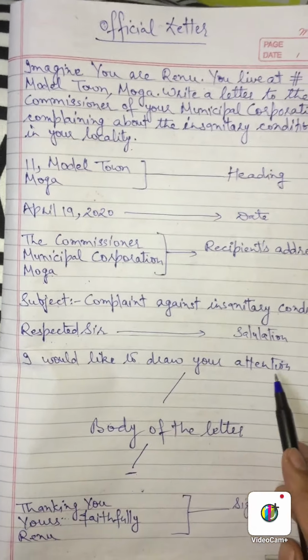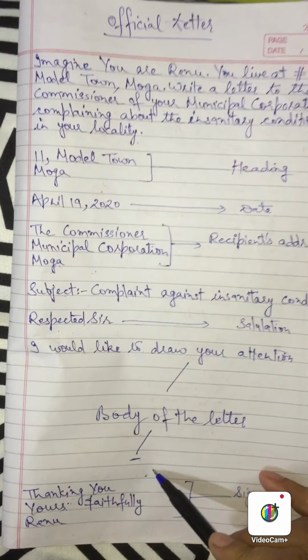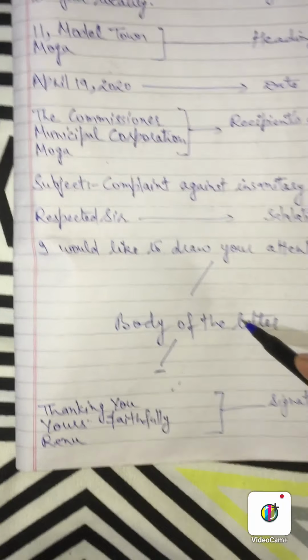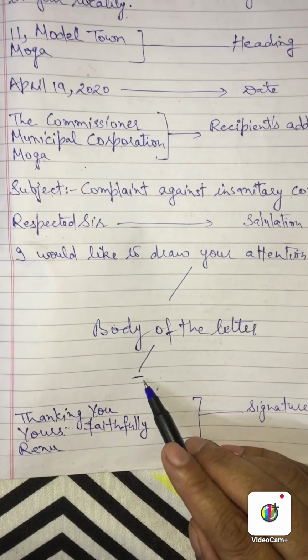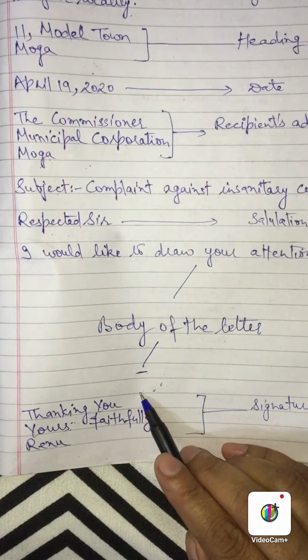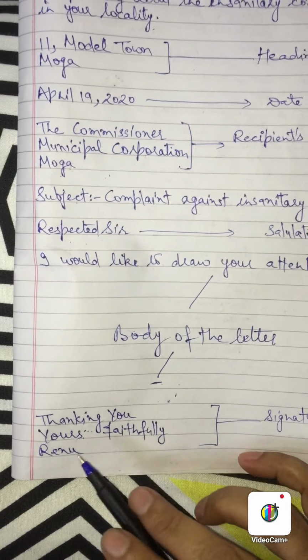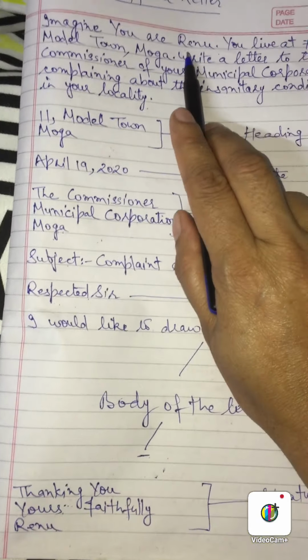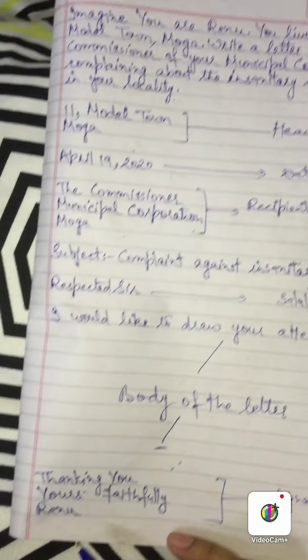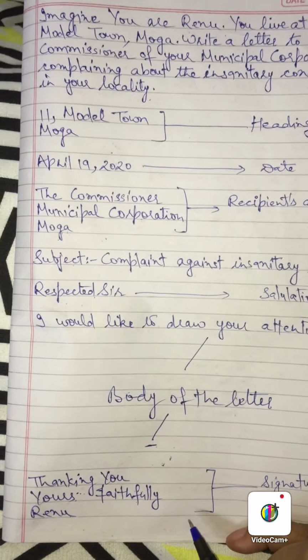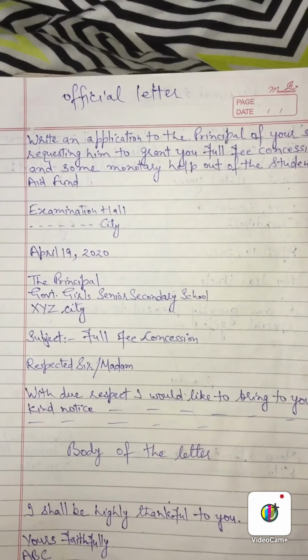I would like to draw your attention. So this would be the body, whatever you want to write here, in one or two paragraphs. At the end of the body, again leave a blank line, thanking you, yours faithfully, and the name which is already given, Renu. So you have to write that name here, Renu. That would be the signature of the sender.